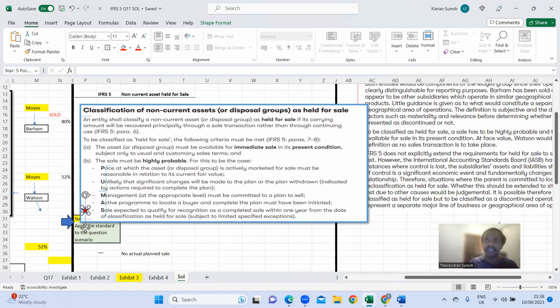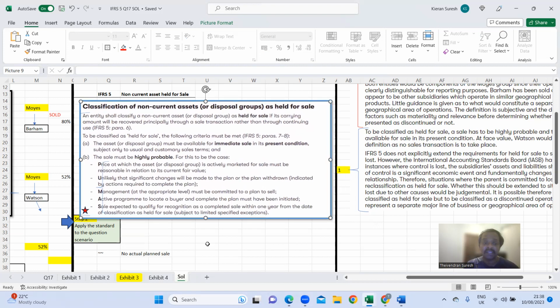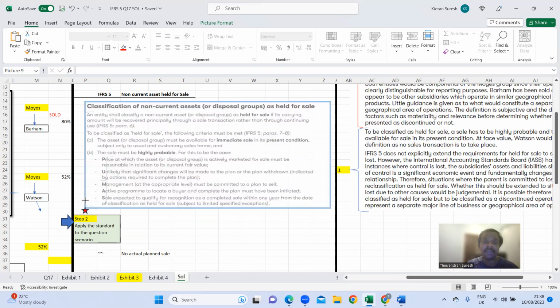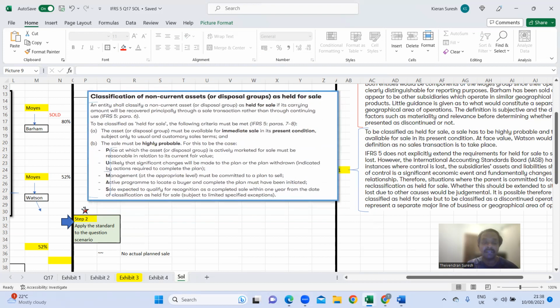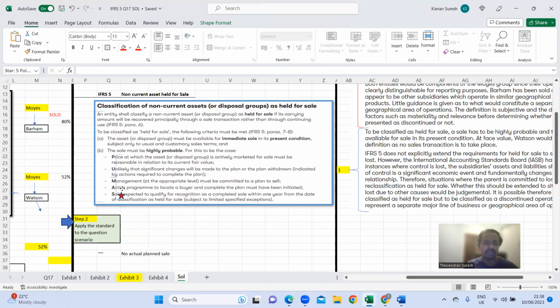In that case, if there is any delay due to that approval from the government side, then the company has done nothing wrong. The events that cause the delay for the sale are beyond the company's control. So those are specific exceptions available for the company. That means they may take more than 12 months, provided the events that delayed the sale are beyond the company's control, right? An example would be seeking government approval.